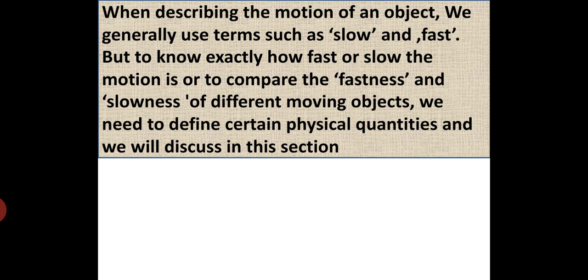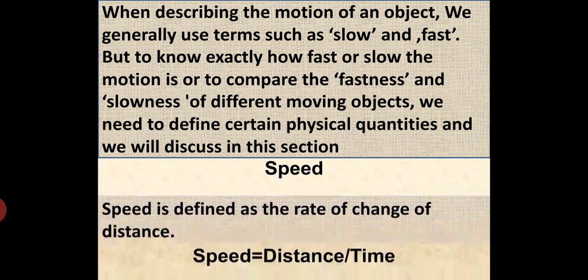Next. So when describing the motion of an object, we generally use terms such as slow and fast. But to know exactly how fast or slow the motion is, or to compare the fastness and slowness of different moving objects, we need to define certain physical quantities, and that we are going to discuss in this section. To measure the motion of an object, whether it is slow or fast, we need a term such as speed. The speed is defined as the rate of change of distance. So we can calculate the speed by using the formula distance upon time.